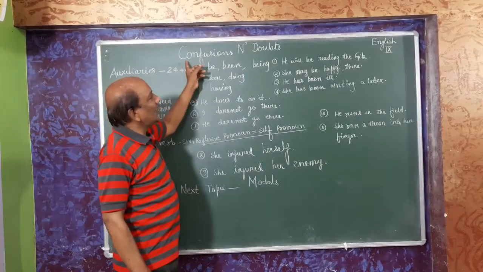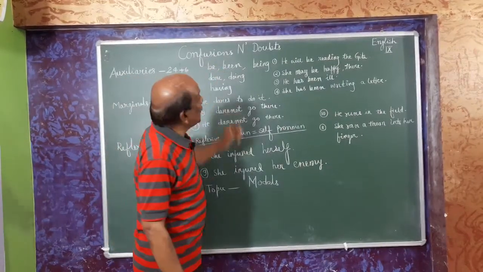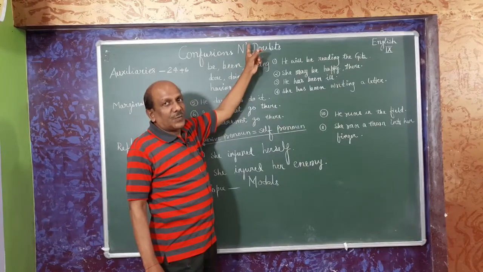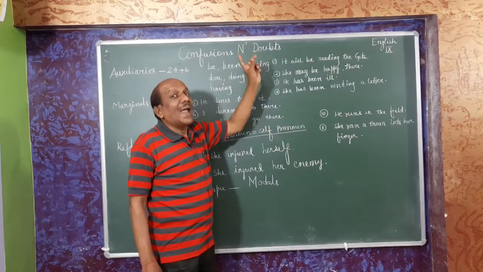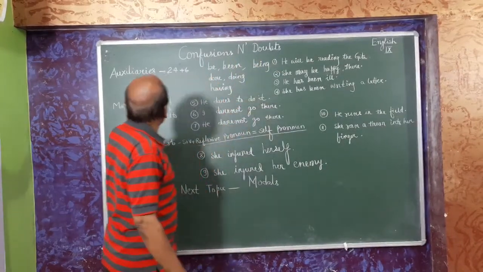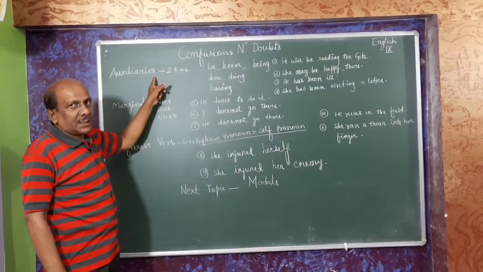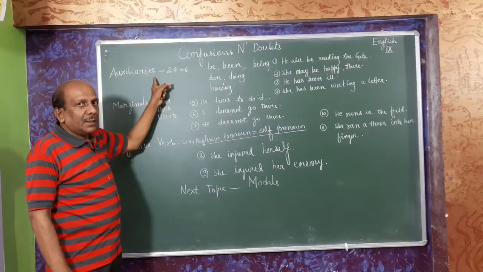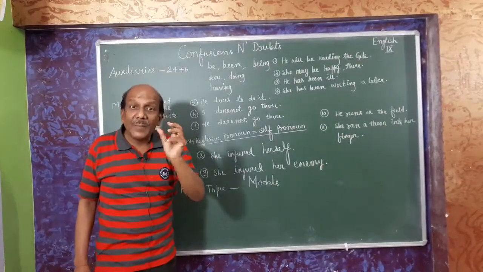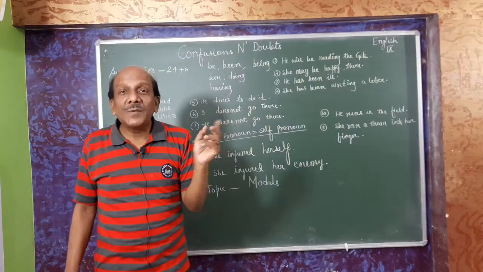So the topic of my class is confusions and doubts. See here, an apostrophe. It is said to be "and": confusions and doubts. At first, you may have confusions in auxiliaries. Grammar has only 24 auxiliaries. I have added 6 more. So you may have confusions.